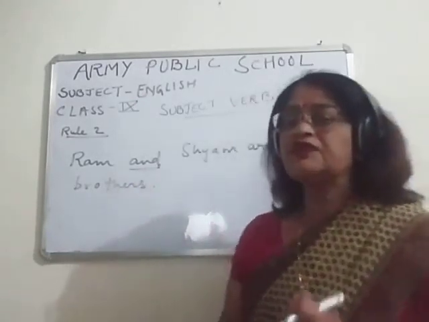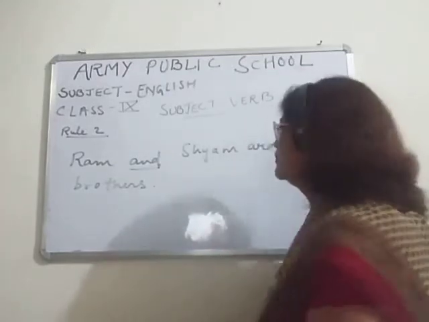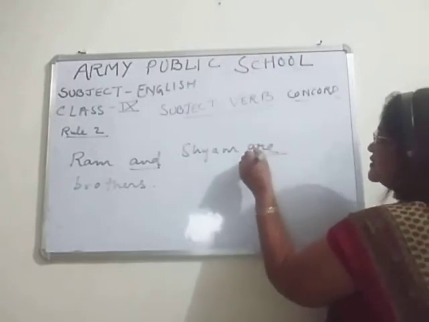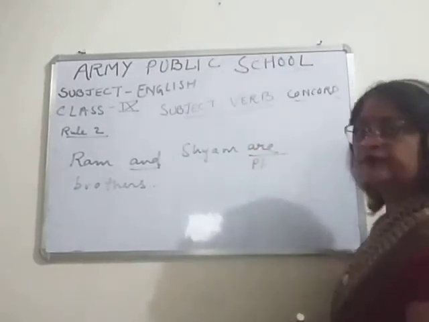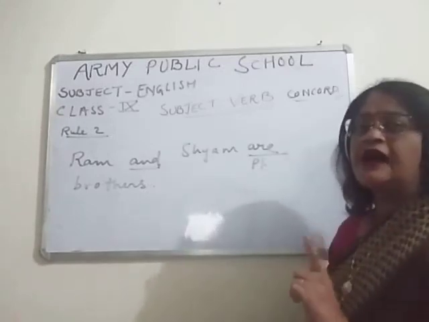So children, which verb will we be using here? We will be using a plural verb. The verb here is are. It is not is. It is are.